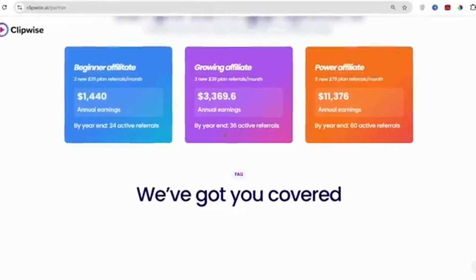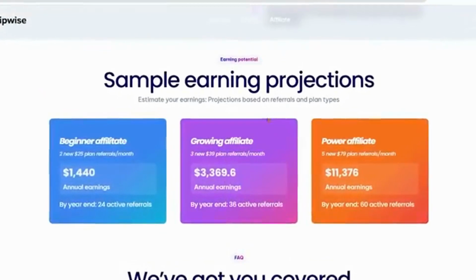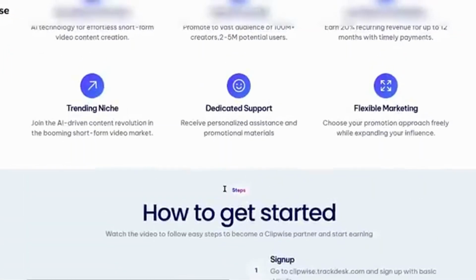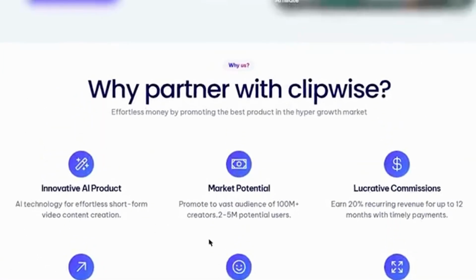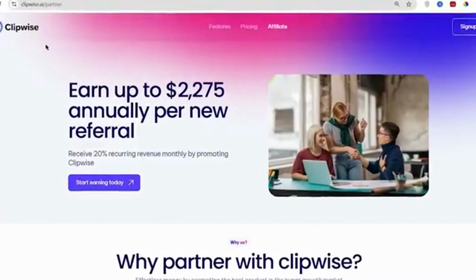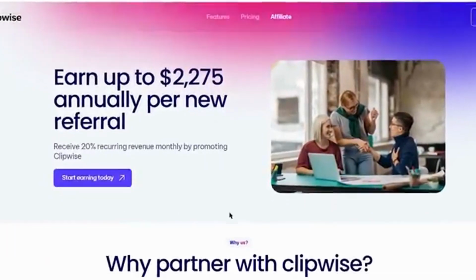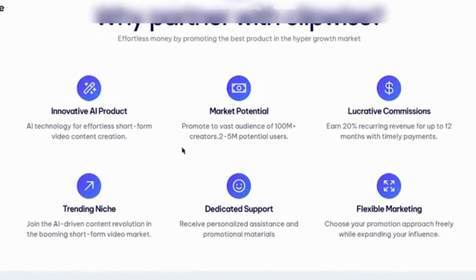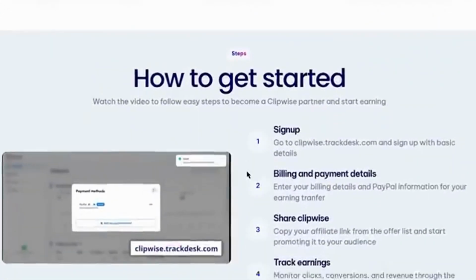And the good thing about promoting the Clipwise AI tool is that the users will keep using this tool every year to create stunning videos for their YouTube channel or other social media accounts. For this reason, they will keep using the Clipwise subscription for years to come, which means we will keep getting this commission on a recurring basis every year.